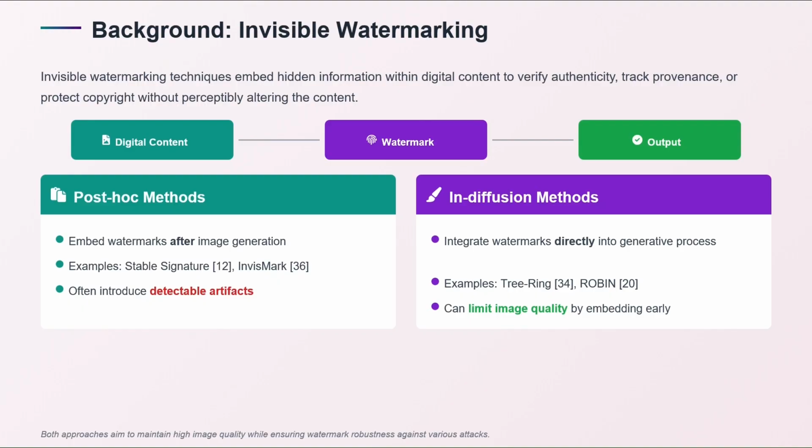As we discussed, post hoc methods embed the watermark after the image is generated, while in-diffusion watermarks embed the watermark during the diffusion process. Both have their drawbacks. Post hoc methods have a little edge on quality, while the artifacts can still be detected within them. While in-diffusion watermarks are very robust to adversarial attacks, they still have limited image quality.